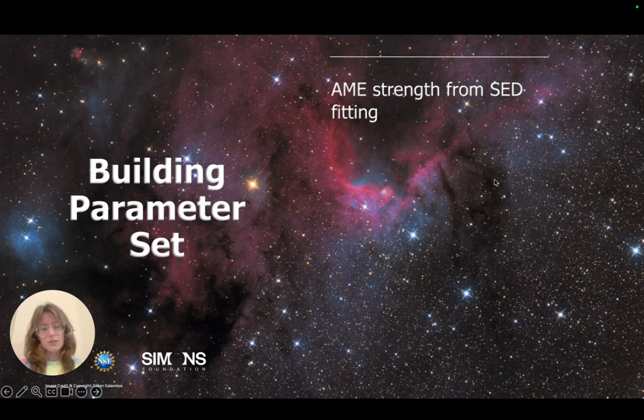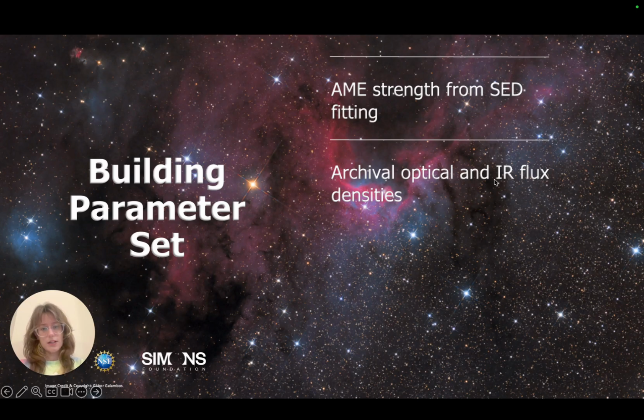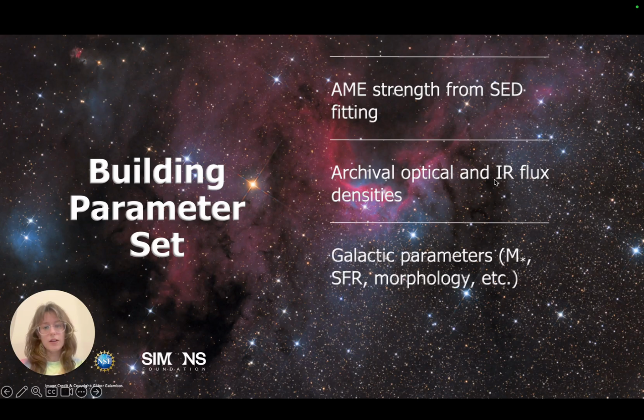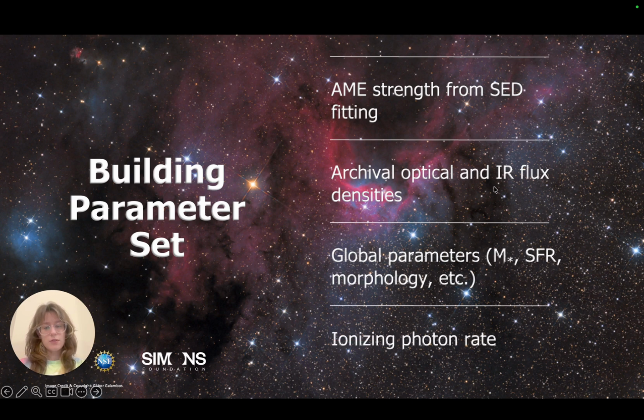These parameters will be the strength of the AME from SED fitting, flux densities from archival optical and infrared surveys such as Spitzer, WISE, and SPHEREx, based on the hypothesis that other wavelengths may help predict AME, and other global parameters of the host galaxies. As AME theoretically needs ionizing radiation to spin up the dust grains, I will also include the ionizing photon rate calculated from the 33 GHz data.